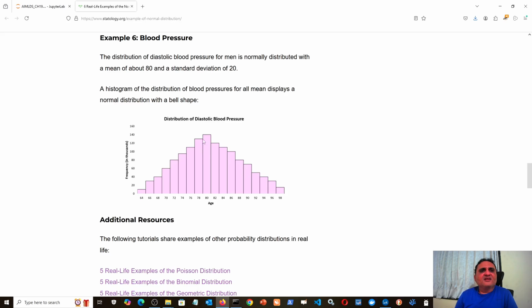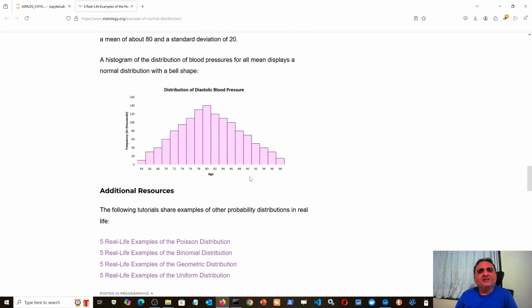But 80 has the maximum count, 78 has this much count, 70 is slightly abnormal, but not extremely rare. Similarly, 90 is also slightly abnormal, but still not very rare. More than 60 count is seen in your total sample who have 90 blood pressure. But 98 is extremely high. That is the case of hypertension. And 64 is also extremely low. So this type of people are always marked.